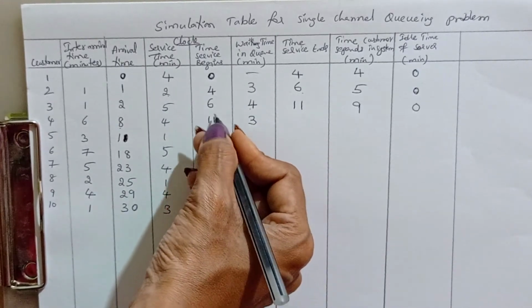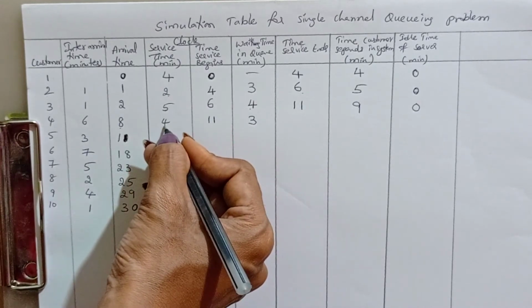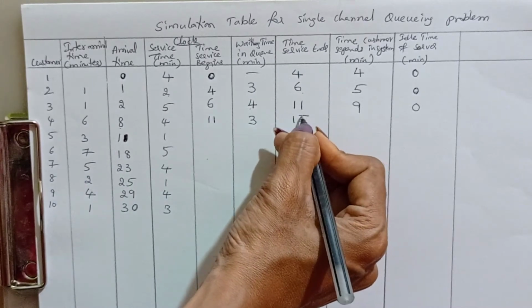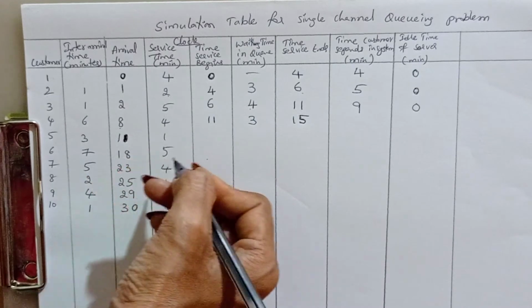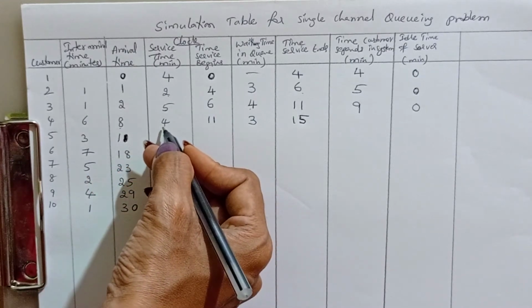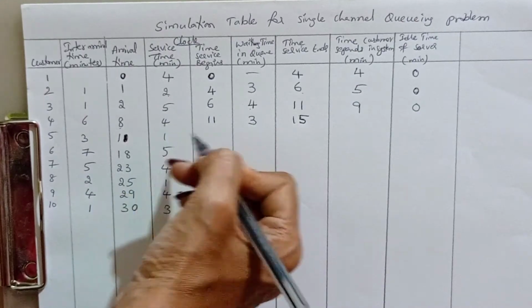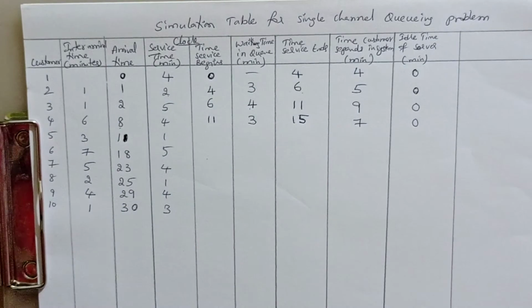So this customer is starting at 11 minutes and needs the service for 4 minutes. So at clock time 15 completing the services. Total time this particular customer is spending is 3 minutes waiting plus 4 minutes in service. Total 7 minutes, no idle.